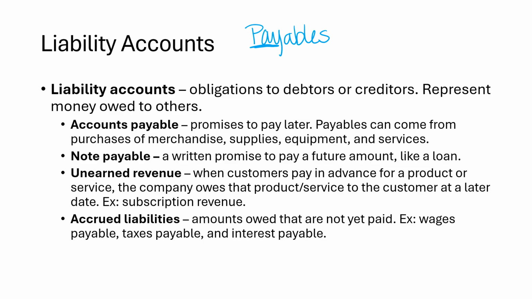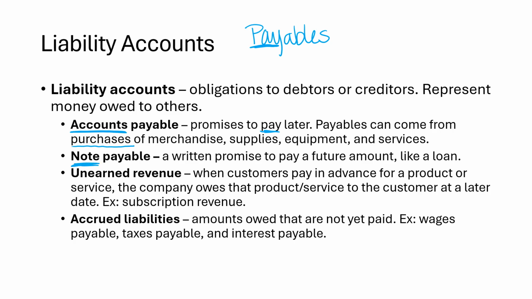So accounts payable, those are promises to pay later. And accounts payable are typically from purchases from suppliers. So whether that's merchandise, inventory, equipment, anything that comes from typically a supplier will be recorded as accounts payable.